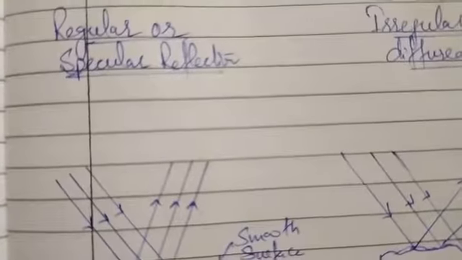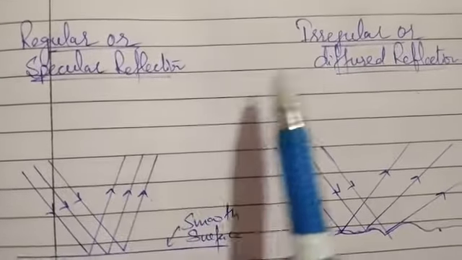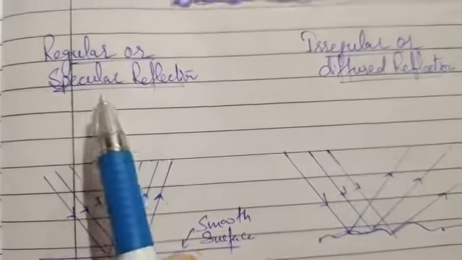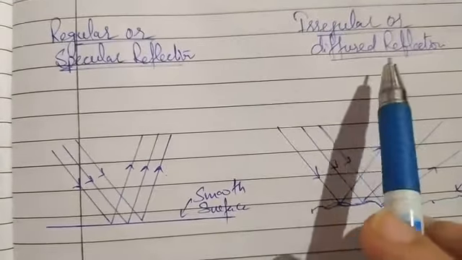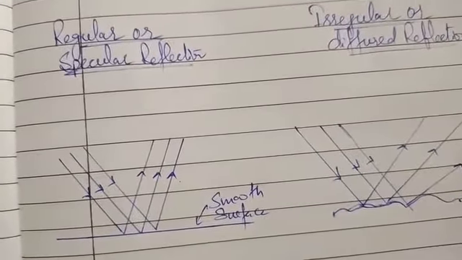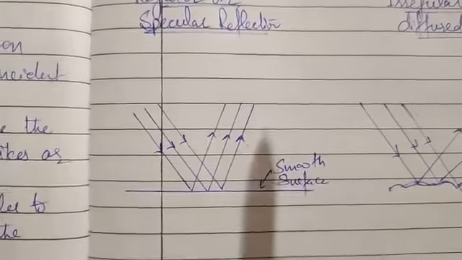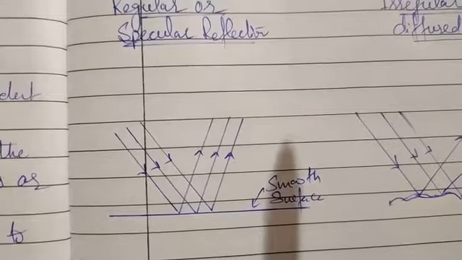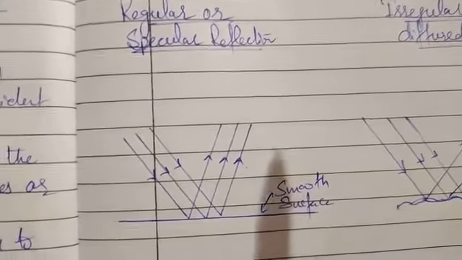Next we will study two types of reflection, because reflection can be regular or irregular. Regular reflection is also known as specular reflection, and irregular reflection is also known as diffuse reflection. So what is regular reflection? In regular reflection, when a ray of light is reflected from a surface, the angle of incidence is equal to the angle of reflection.